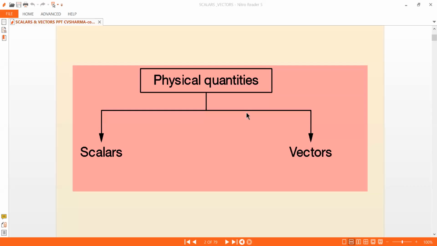Friends, I'm CV Sharma back with another video on scalars and vectors. This video is about the summary of the entire scalars and vectors. I'll just give the glimpse of everything.